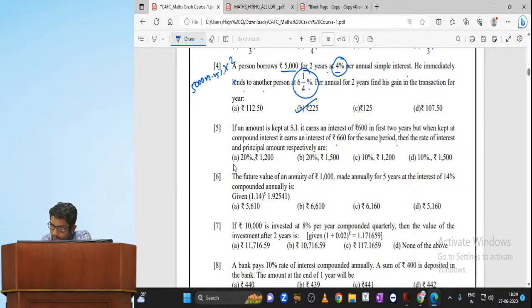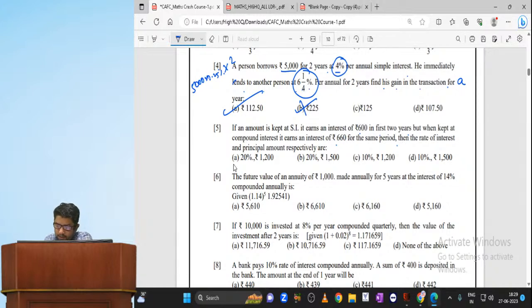Oh, sorry. Wait. Let me come to the fourth question again. Find his gain in the transaction for a year. I think the word 'a' was missing. We need to find the gain for 1 year. So the 1 year transaction amount is going to be 112.50. That is the right answer. For 2 years you got 225 rupees. For 1 year, it is going to be 112.50.